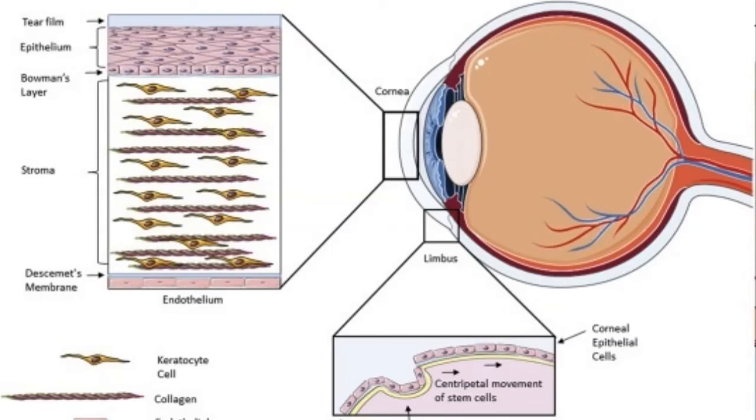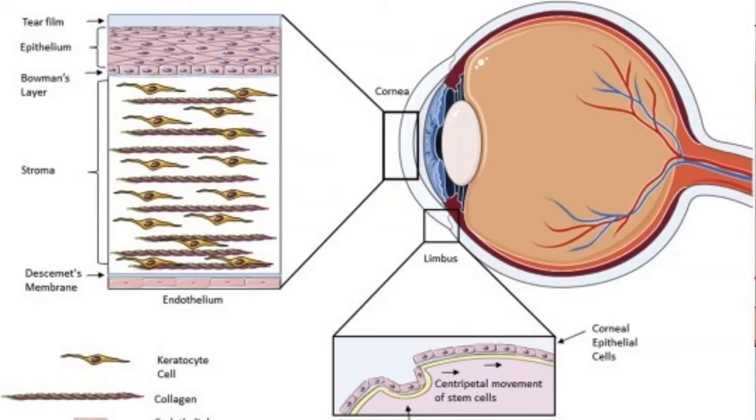Nerve bundles supply the stroma from the trigeminal nerve. Usually it comes from the periphery at 9 and 3 o'clock, and then it forms circles. We have deep nerval arcs and then superficial nerval arcs, which are found in the stroma of the cornea.